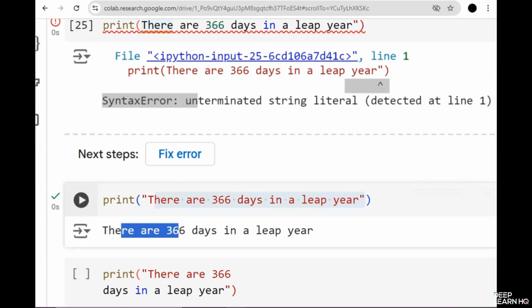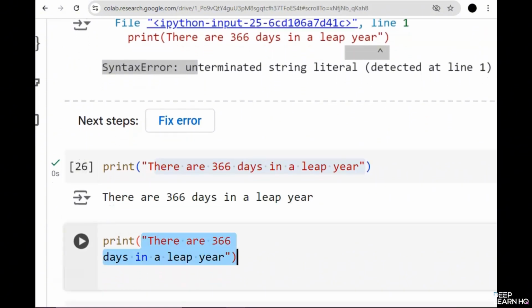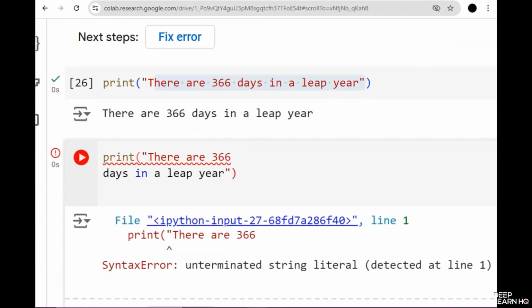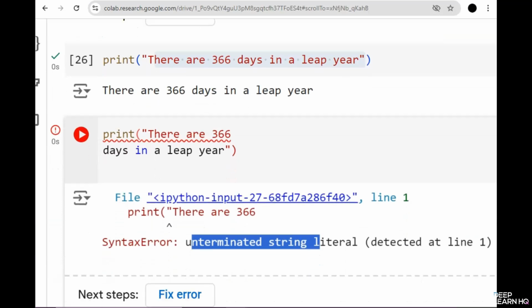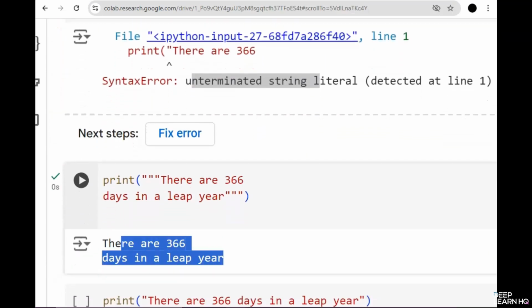So it prints there are 366 days in a leap year. Another common mistake involves improper use of multi-line strings, like this one. If you run this, you'll see an error, unterminated string literal again. So here is the corrected code. Now it prints there are 366 days in a leap year.